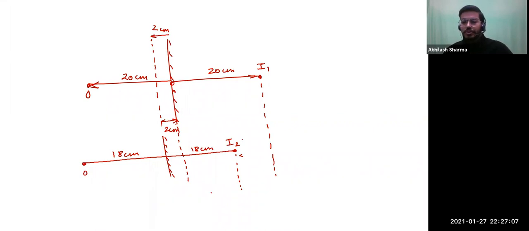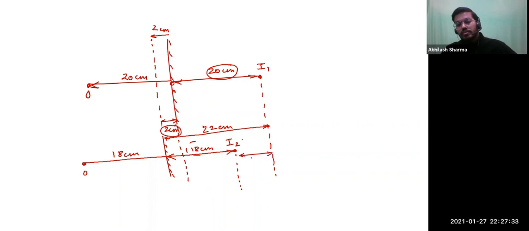Can you do a quick math on this? The total distance now is 20 plus 2, which is 22 centimeter. I guess all of you can see it. This 20 plus this 2, that's 22. From that 22, I just need to subtract the 18, and we're going to have this distance as 4 centimeters. That's the answer for the question.